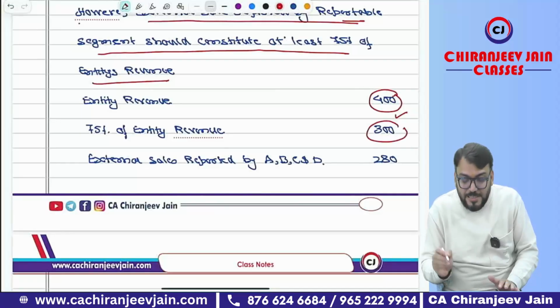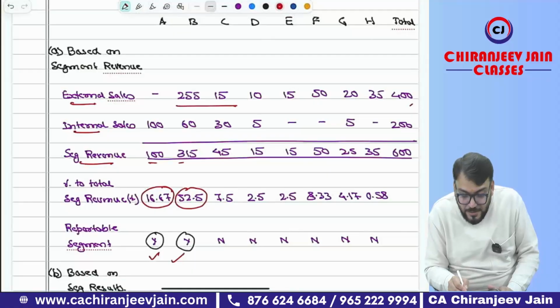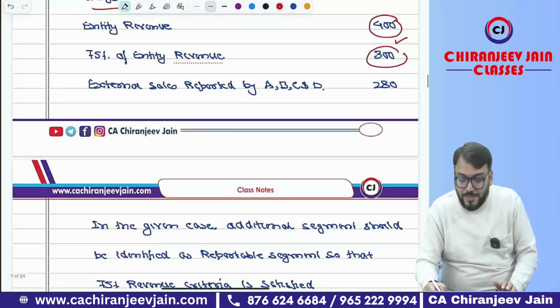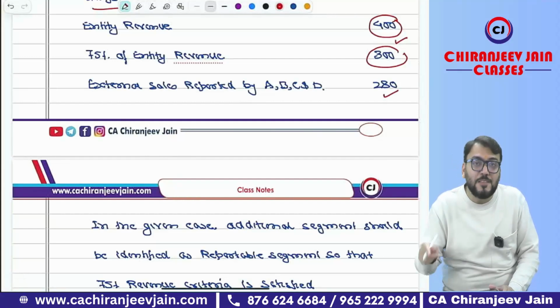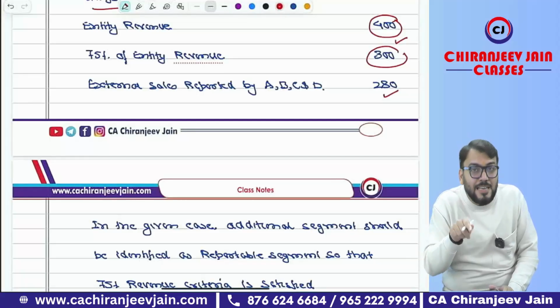But A, B, C, D, if you make the total of A, B, C, D, these 3, so it will come how much? It is coming only 280. It means this criteria is not satisfied. Therefore, an additional segment needs to be identified so that at least 75% of the entity's revenue is reported in reportable segments.